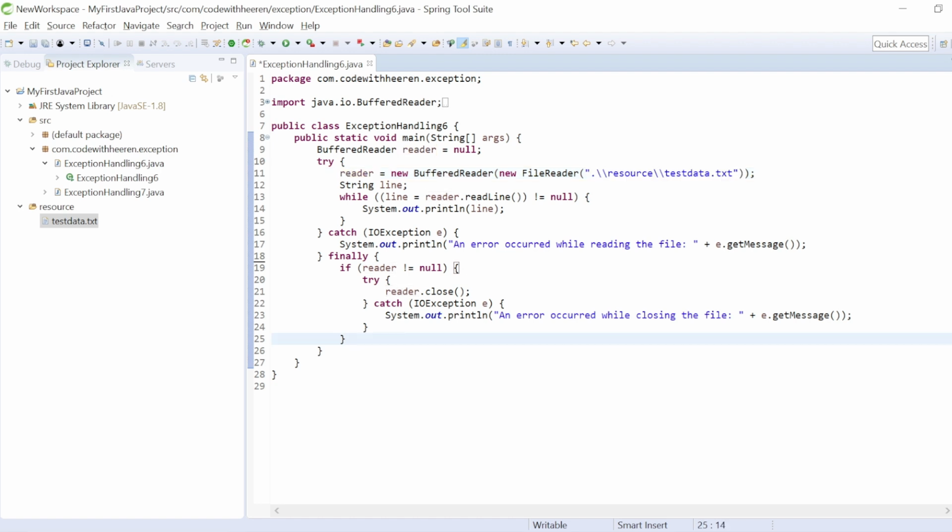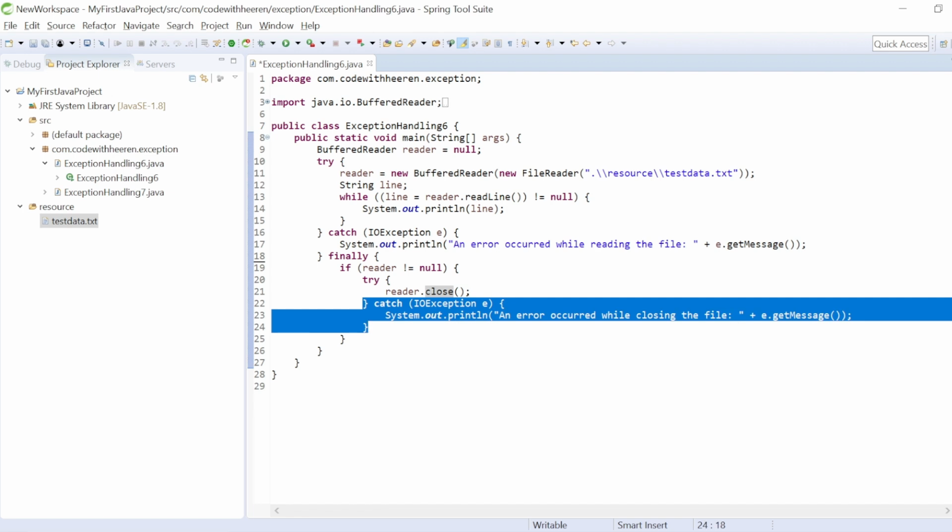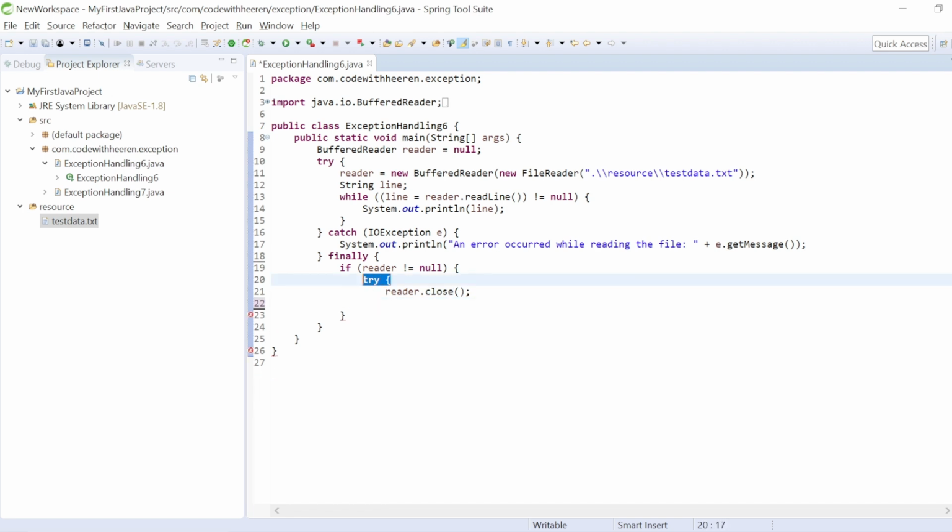Because the reader close method throws a checked exception, and as you already know, checked exceptions must be handled. So even if I don't use any try catch handler here, then I have to forward the exception forcefully by using the throws keyword, or else I have to use a try catch block to handle that exception. That's why I'm using this try catch block here to define the close method inside my finally block. Anyways, it doesn't make any difference. You can have a try catch block inside the finally block.